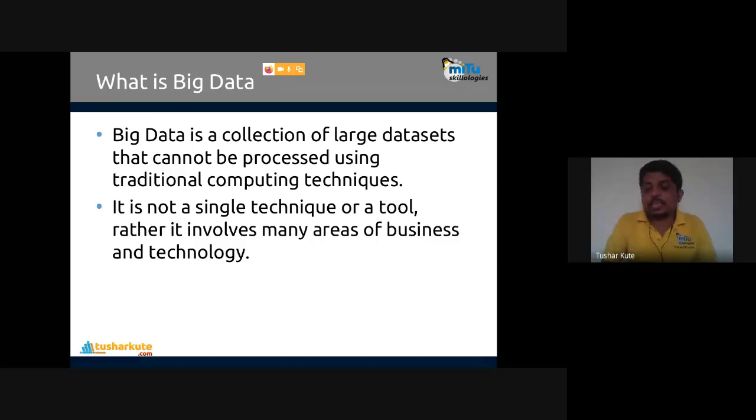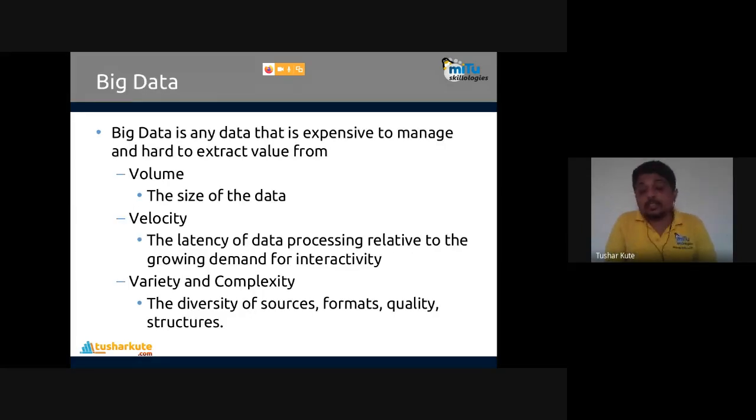Basically, big data is described by 3 V's. Big data is any data that is expensive to manage and hard to extract value from. Another definition, the main definition that we can say. First V is volume. Second, velocity. Third, variety and complexity. Variety.